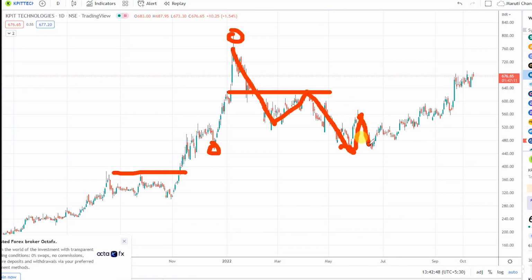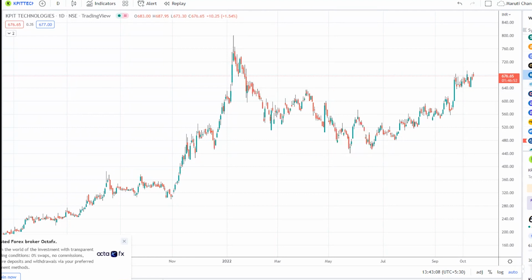And again it came to this zone, and now this is my favorite pattern, which is called the double bottom. I have experienced that this pattern has quite a good success ratio for investing purposes. So when this second bottom was happening and we saw the reversal, we entered into this stock. I'll just quickly remove this, and I will update you on that as well.